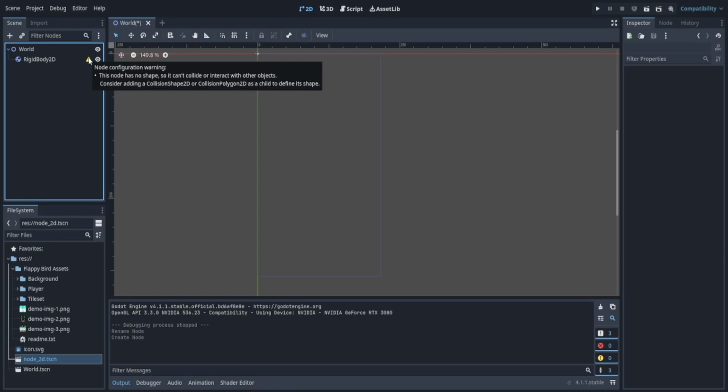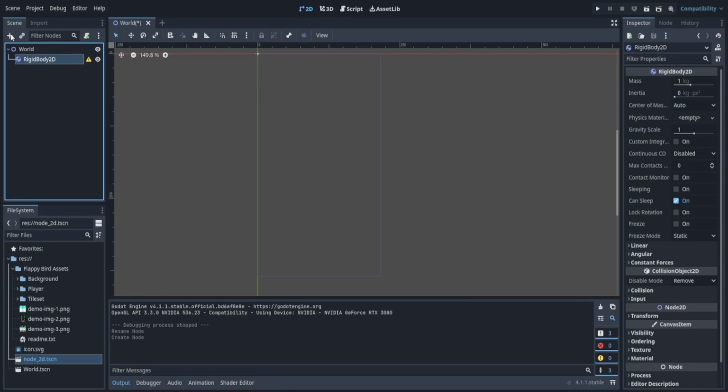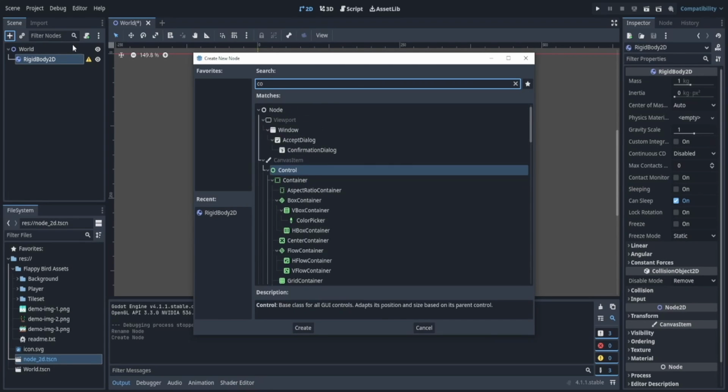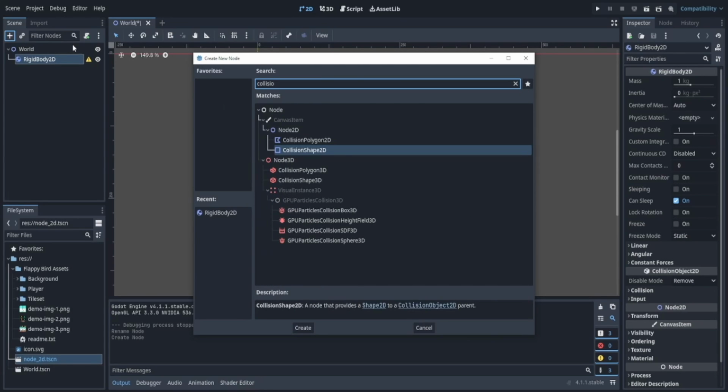Now, if I hover this, it's going to tell us we just need a collision shape. So let's do that. Let's Control A or add a node, and we're just going to search up collision shape. Now we have a lot of collisions. We need a collision shape 2D. Collision polygon can also work, but collision shape is a little easier.